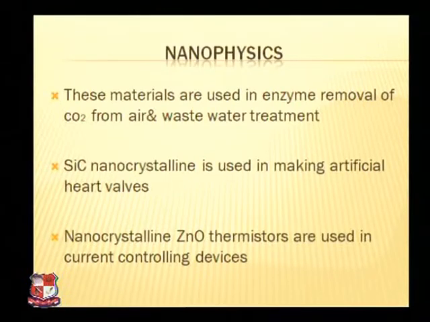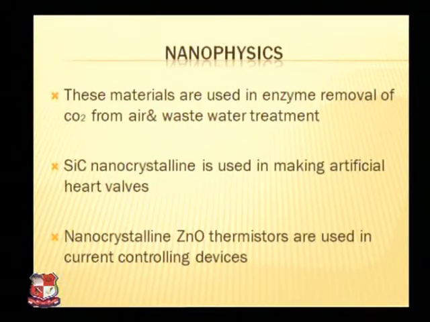SiC, a nanocrystalline material, is used in making artificial heart valves. Why are they used as heart valves? Because they have the property of corrosion resistance, and they are also lighter in weight. Nanocrystalline ZnO thermistors are used in current controlling devices.